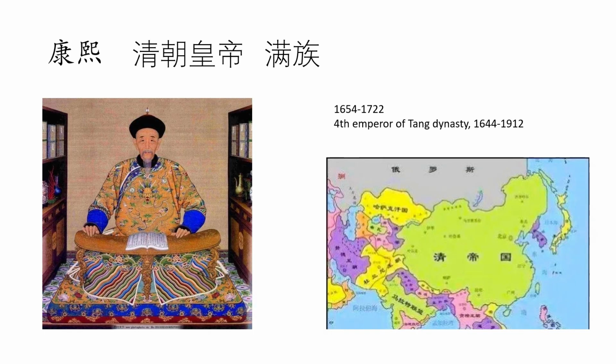The second emperor is Kang Xi. Kang Xi, he is the emperor of the Qing dynasty. He's actually the fourth emperor of the Qing dynasty. The Qing dynasty went from 1644 to 1912, quite a long rule. And as you can see, the map is not as big as the Tang dynasty map, but it does include the majority of Mongolia still.